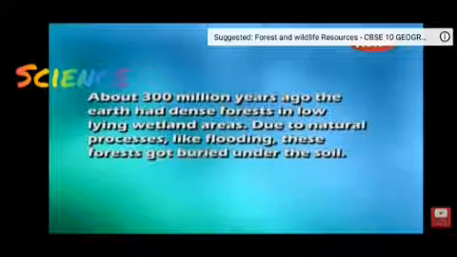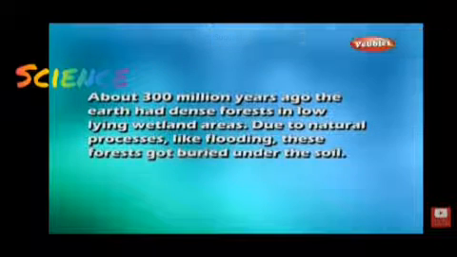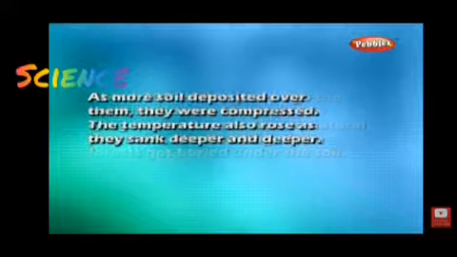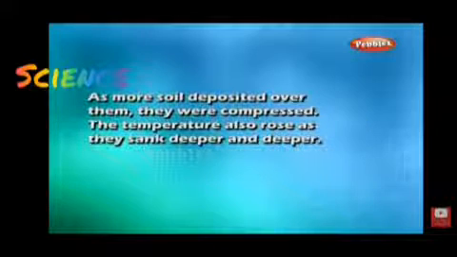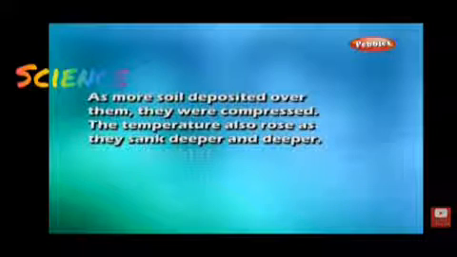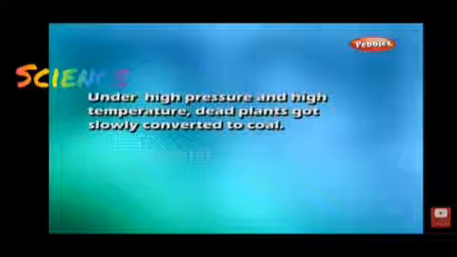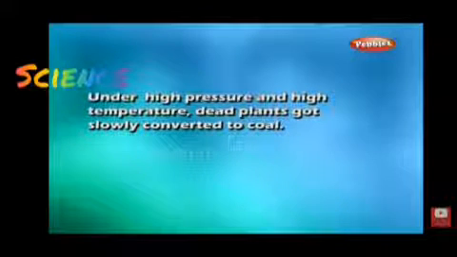About 300 million years ago, the earth had thick forest in low-lying wetland areas. Due to natural processes like flooding, these forests got buried under the soil. More and more soil was deposited over them and they were compressed. This increased the temperature and the pressure inside. So, due to this high pressure and temperature, these plants got converted into coal.